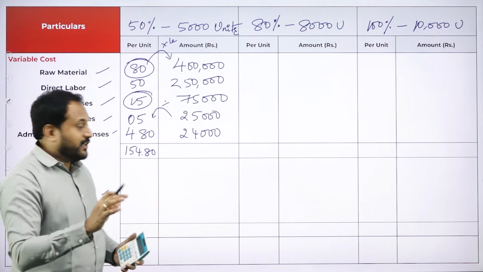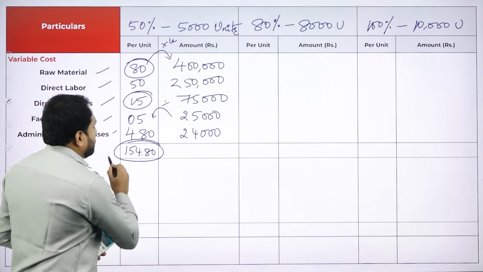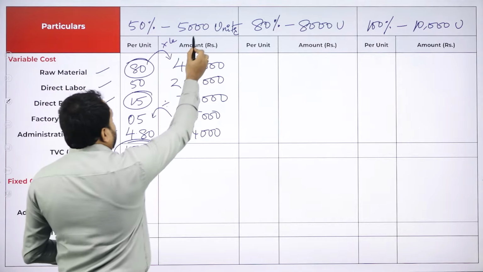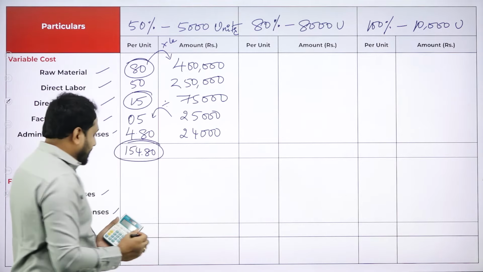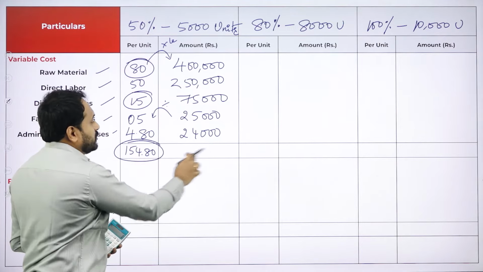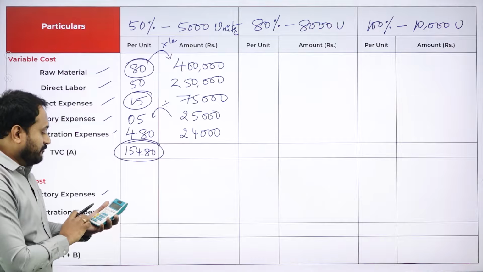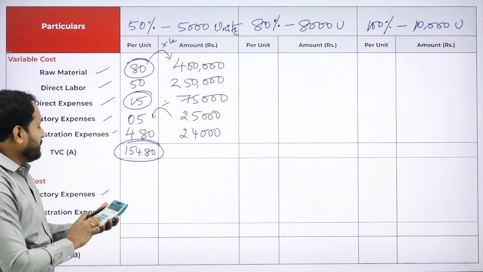So I'll give you a trick here. 154 rupees 80 paisa, multiply that by 5,000, you will actually get the answer here. So if we add also, if you multiply also, you will get the same thing. So let's add first. This is the very old practice, that is adding.